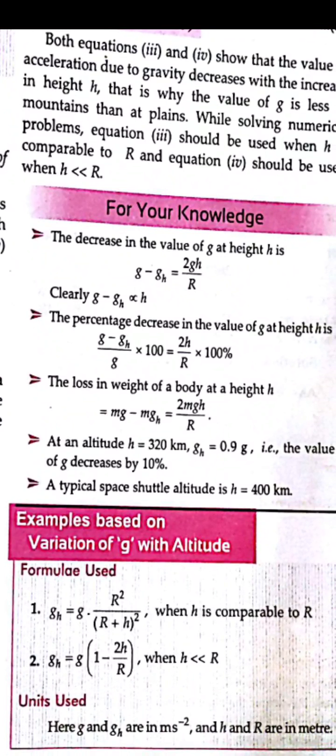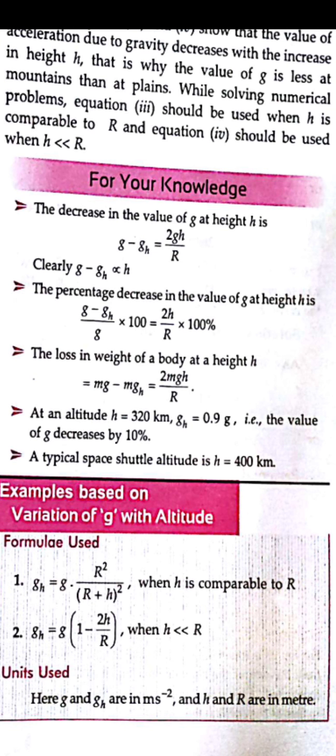That is, whatever the gravity acting on the body on the surface of the earth, and the decrease in the gravity due to the height, will be taken as gh. So it is given as 2gh upon r, and for a percentage decrease, it will be multiplied by 100. So the loss in weight will be mg minus mg', because due to the height there will be a loss in the weight also. So these are the formulas which we have to use in the numericals.